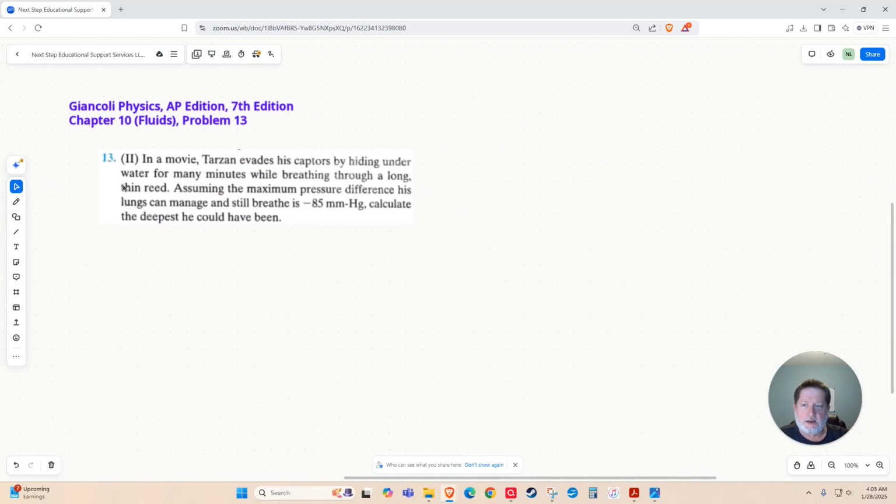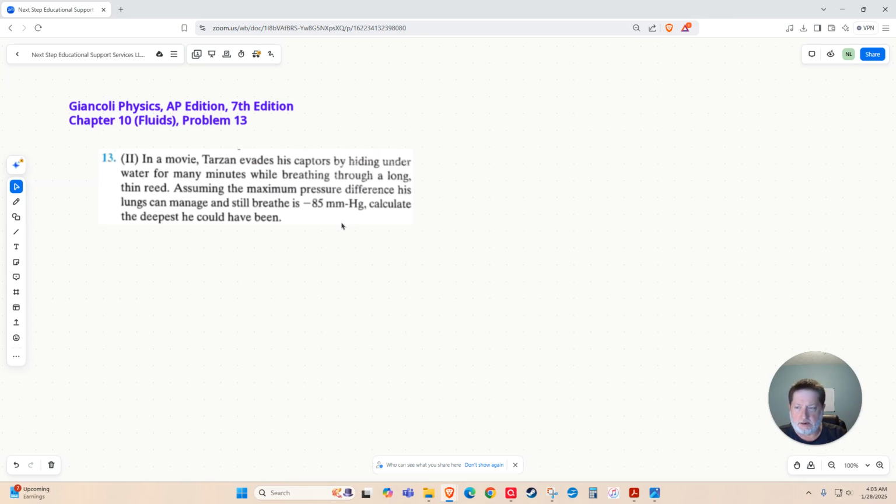That problem reads, in a movie, Tarzan evades his captors by hiding underwater for many minutes while breathing through a long, thin reed. Assuming the maximum pressure difference his lungs can manage and still breathe is negative 85 millimeters of mercury, calculate the deepest he could have been.